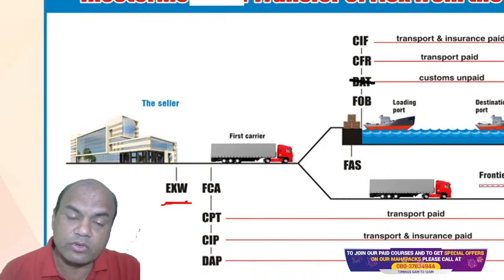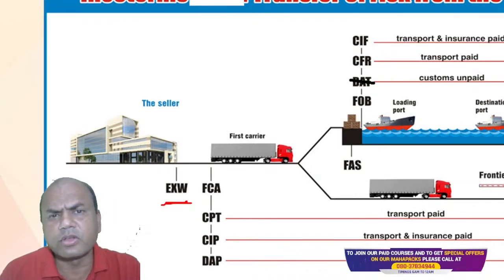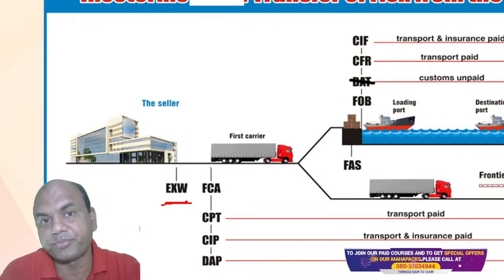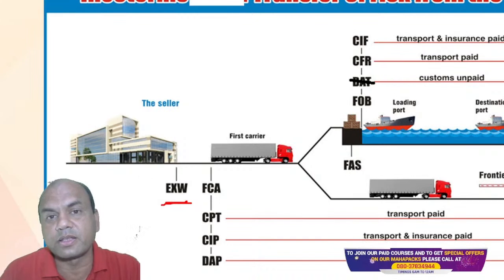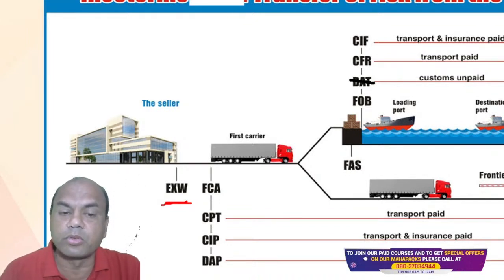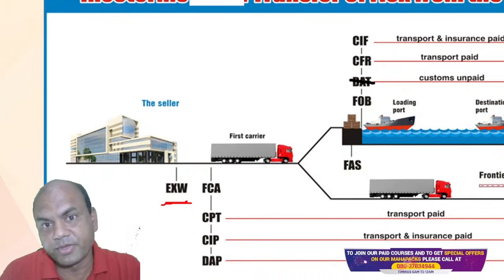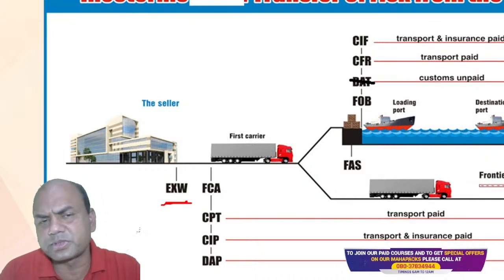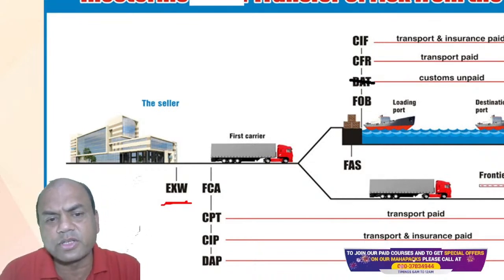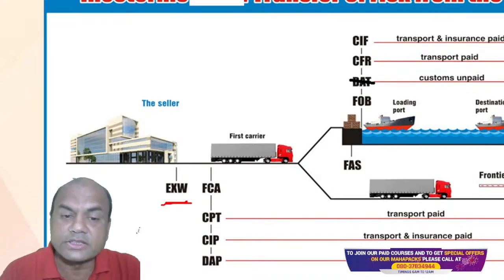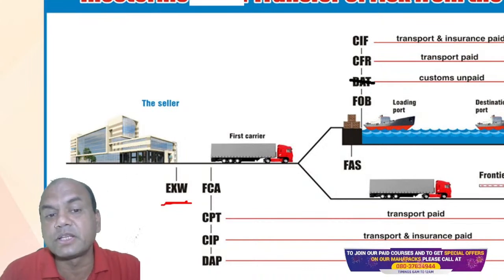This is the best Incoterm for any seller, always. Why? Because here the responsibility of the seller is only up to the gate of his factory. That's it. From here, everything is on the buyer. Tomorrow, if while taking the goods there is an accident, or some robbery, the seller is not responsible. The seller says, okay, I have given the goods as per my terms and conditions. Now it's your responsibility. So this is Ex Works, the best Incoterm for the seller.